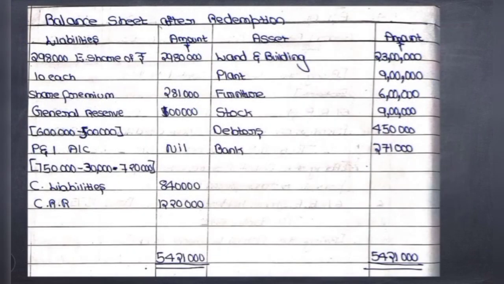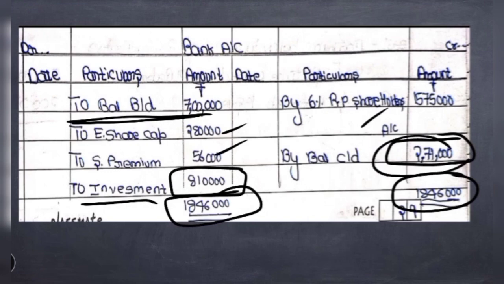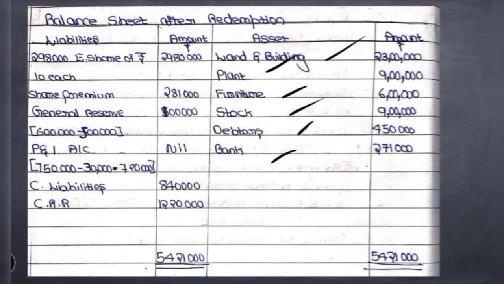Then after this we are going to prepare the balance sheet. So wherever the adjustment has to be shown, we have to do that. On the asset side we have to write land and building, there is no adjustment. Plant also no adjustment. Furniture no adjustment. After this there was investment, but it is sold out, so we are not going to show that again. Stock as it is we are writing. Debtors also as it is we are writing. Coming to the bank account, here we are writing the closing balance of the bank account which we have calculated in the ledger account.